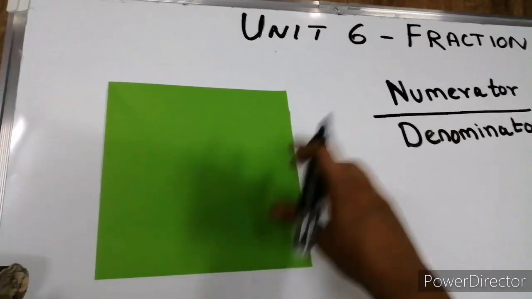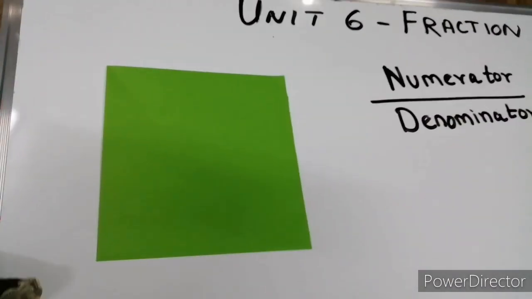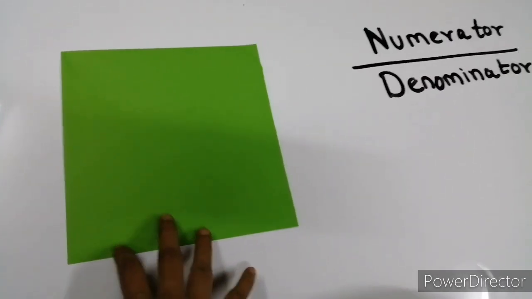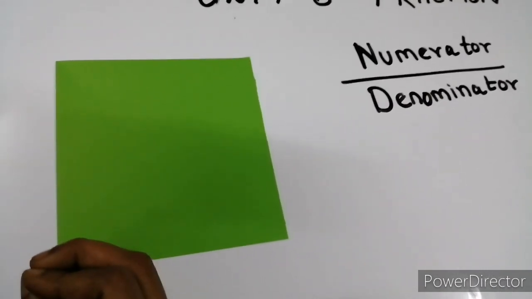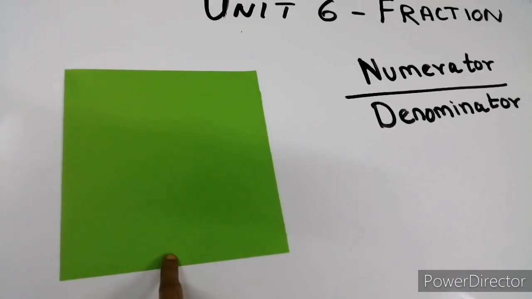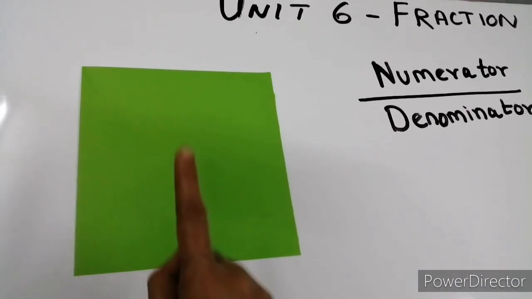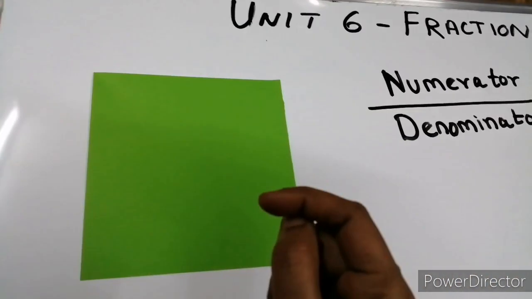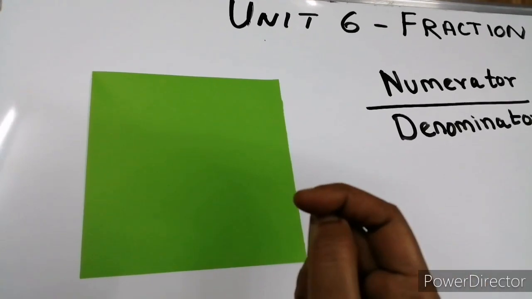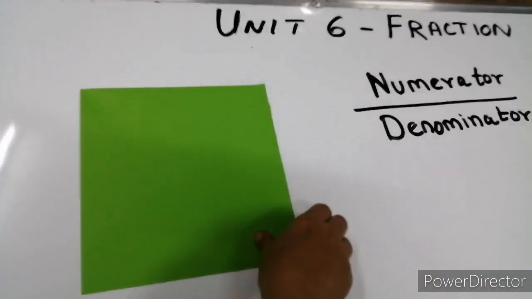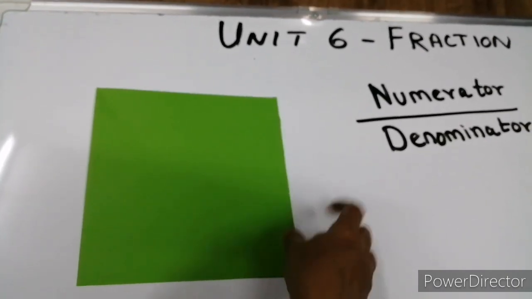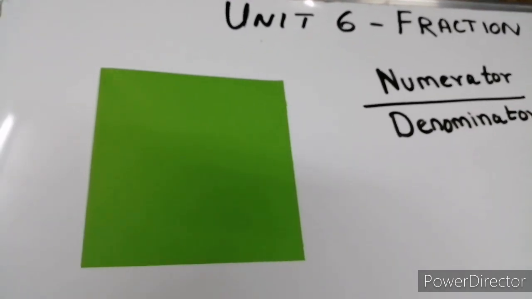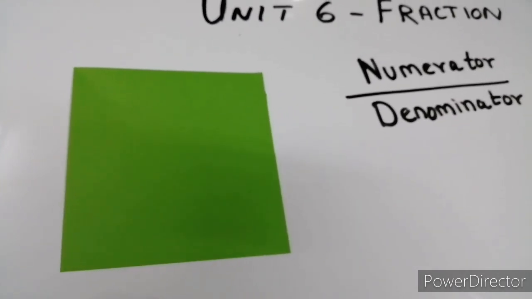Suppose you have a sheet of paper like this. This is a whole sheet of paper, right? Now, we can make it into 2 equal parts. How? We can do it by folding the paper. If you have a piece of paper at your home, you can ask your mom for it, and you can also make a square piece of paper like this and fold it along with me. Will you do it? Come on, let's all fold this paper together.